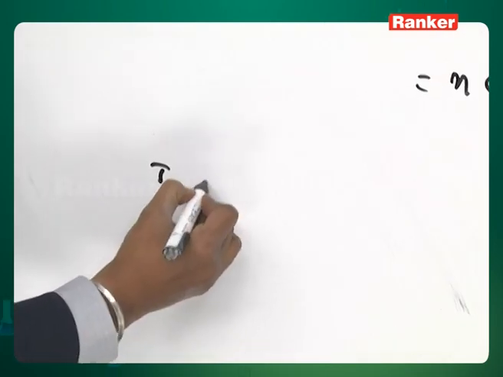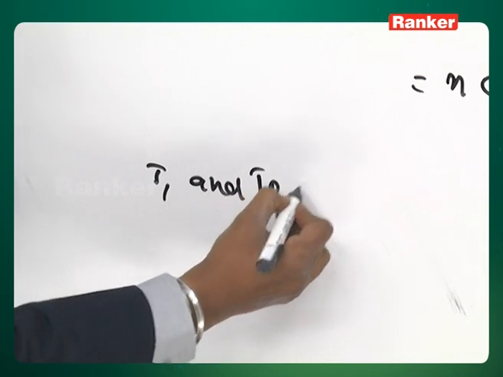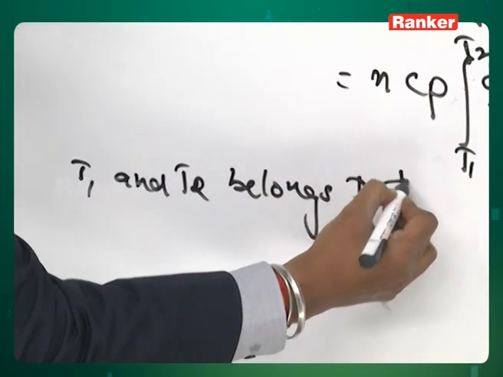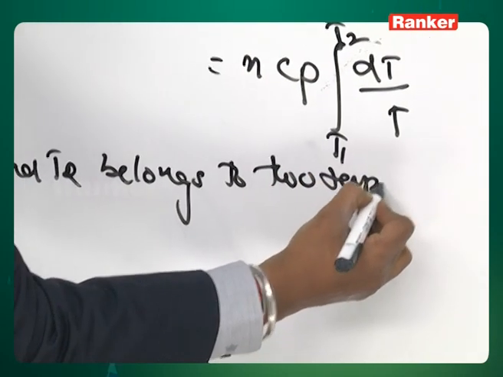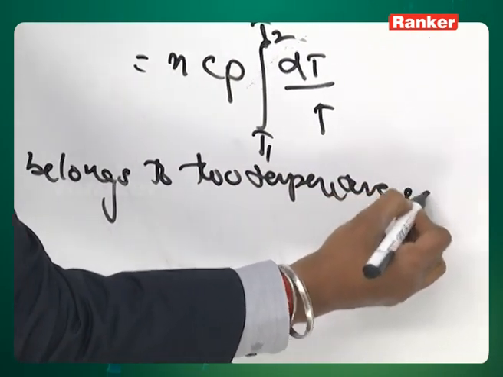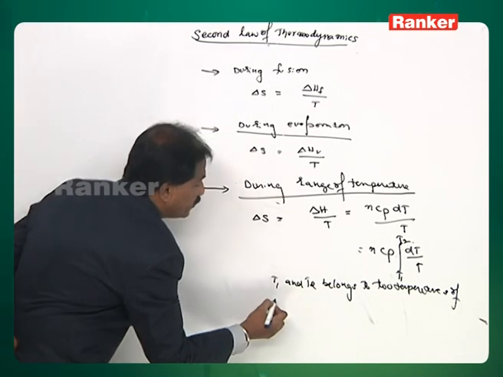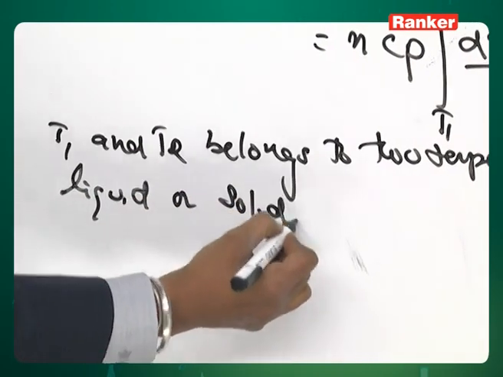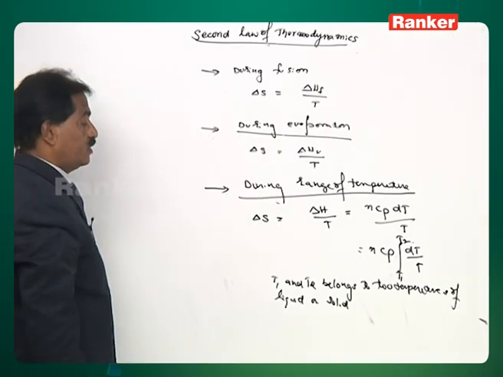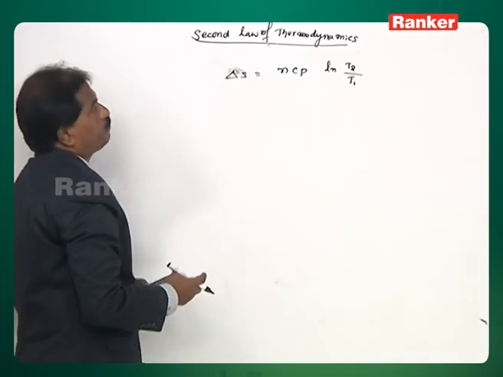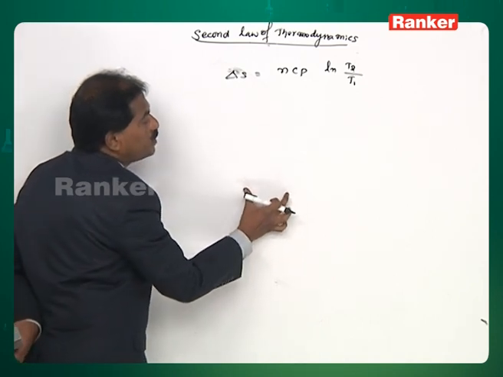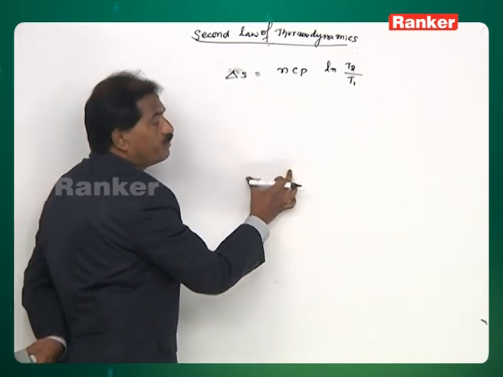Here T1 and T2 are two temperatures of liquid or solid.